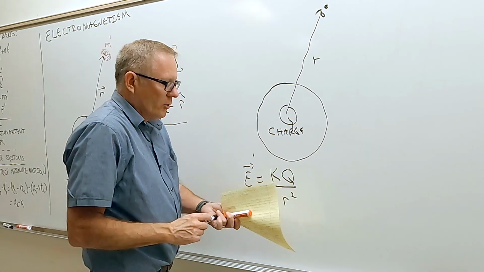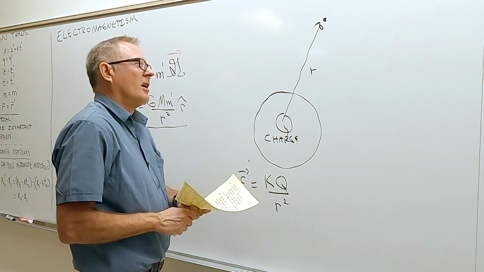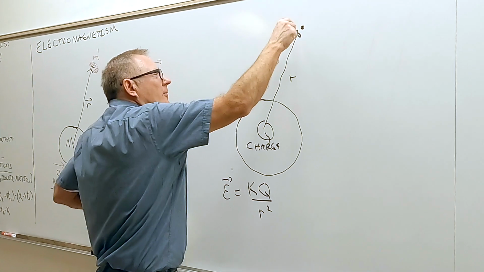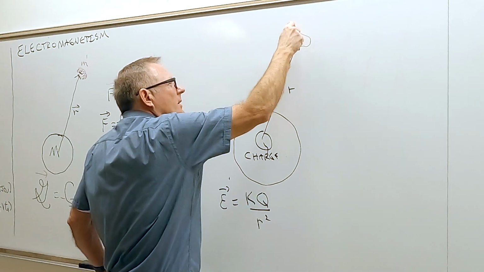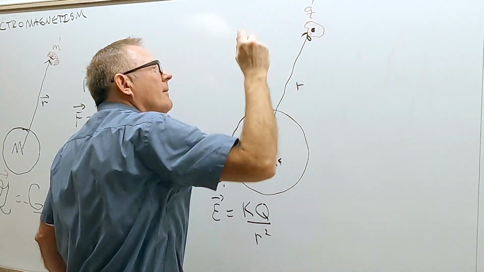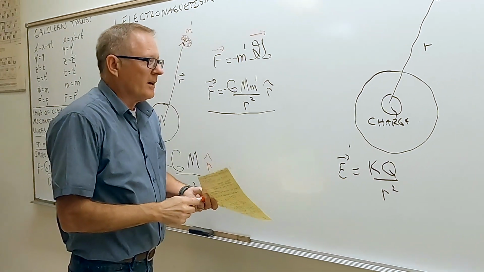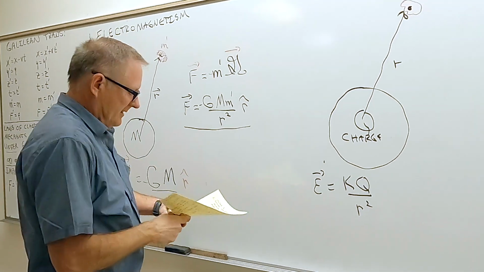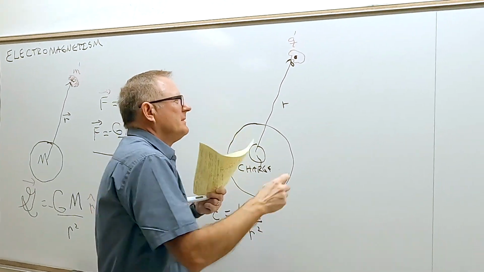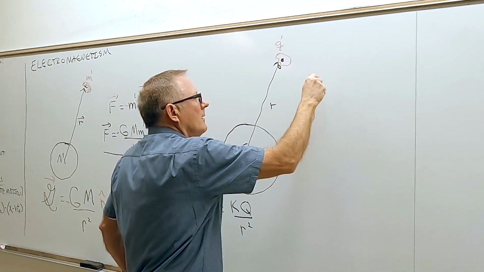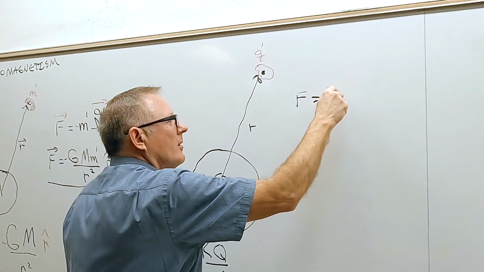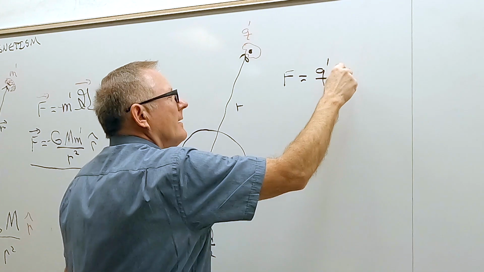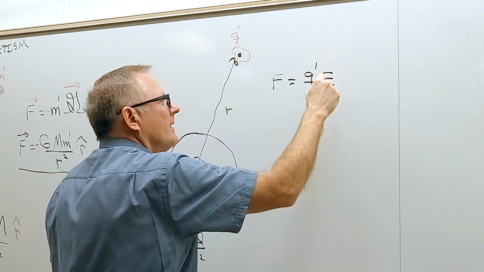Okay, now if we put another charge out there, so if we come out here and we put some little q prime, then it feels a force, F, just like we did over on this side right here. And we say F is equal to q prime E. There's the electric field right there.